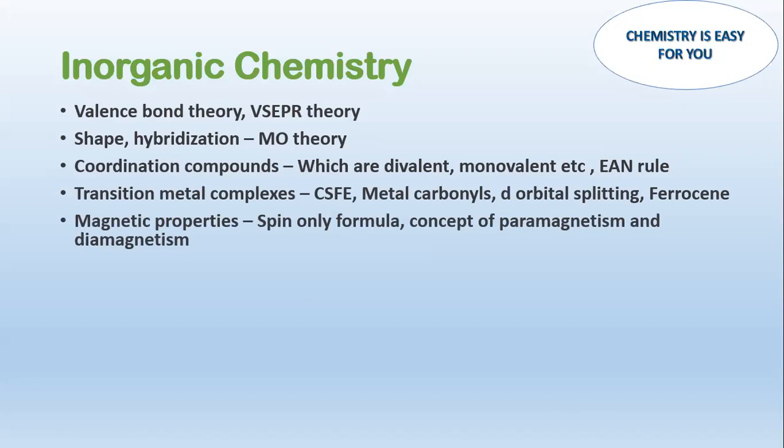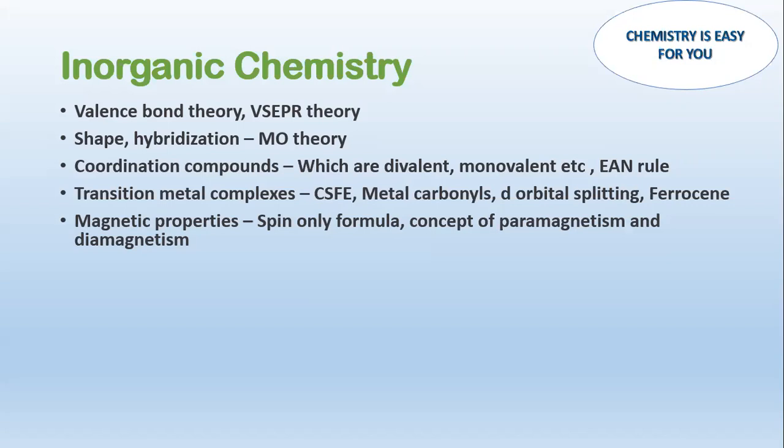You need to know the shapes, and also the carbonyls like Fe2(CO)9, Co2(CO)8, those kinds of metal carbonyls where you have metal-metal bonds, and also bridging carbonyls. All those concepts you have to remember. And also d orbital splitting, which is a very important topic. In d orbital splitting, the major thing is you need to understand the square planar as well as the tetrahedral complexes.